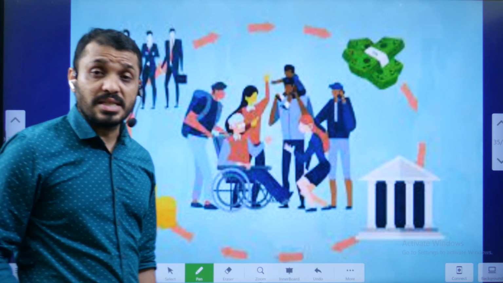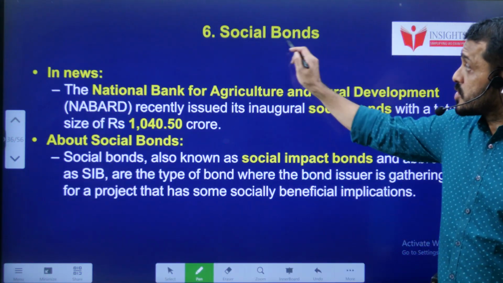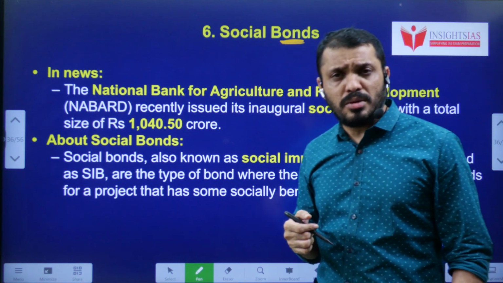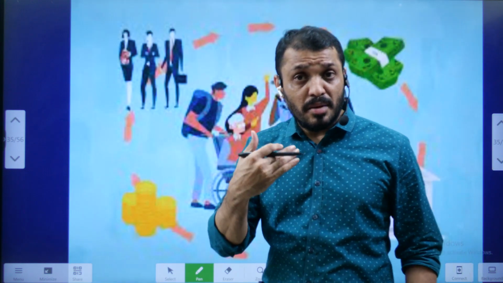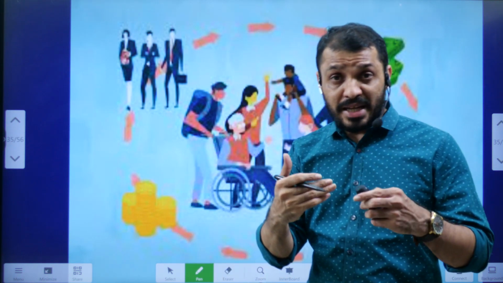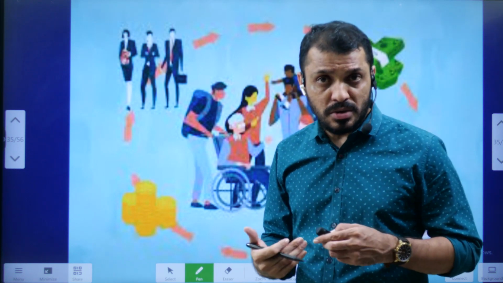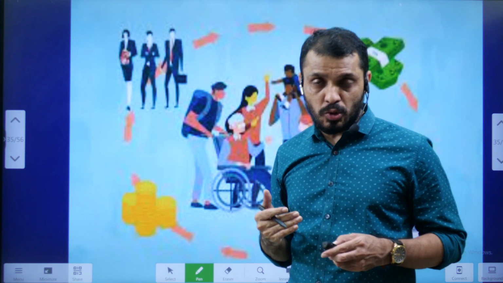Next, we are going to discuss NABARD. Here NABARD is introducing social bonds. What are social bonds? That means NABARD issues bonds. We are going to discuss the face value of the bond and how much money NABARD can procure through these bonds. Of course, initially 1,000 crores and it can go up to a maximum of 3,000 crores.